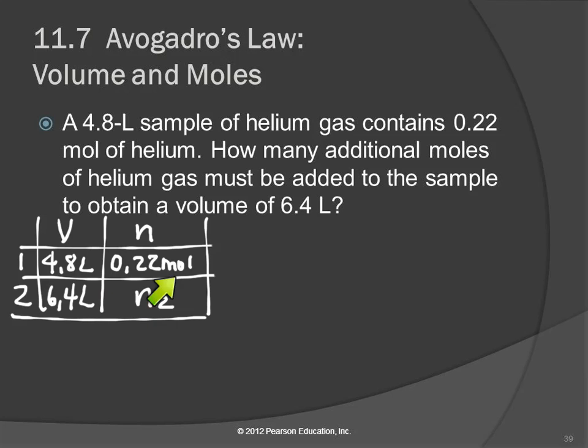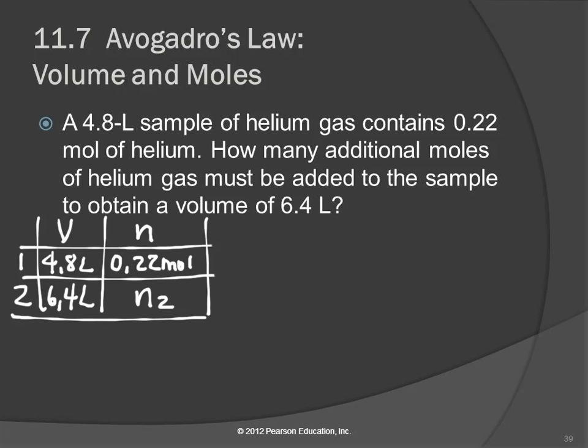What does N2 tell us? The total number of moles at the end, right? In this balloon, when it is 6.4 liters in size, N2 is the number of moles that are in there. But the question says, when it was smaller, it had 0.22 moles, and now how many moles do you have to add? It's kind of a little twist in there, isn't it?